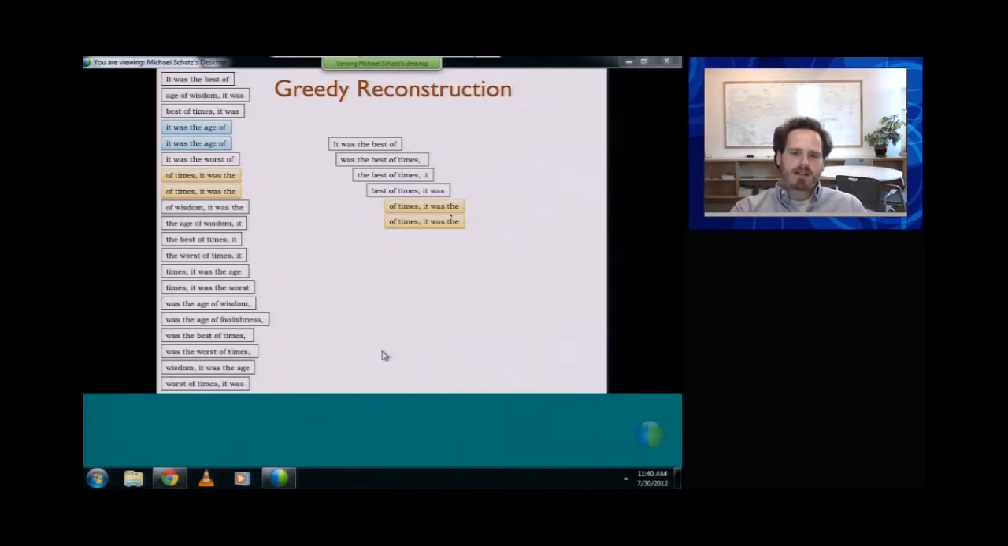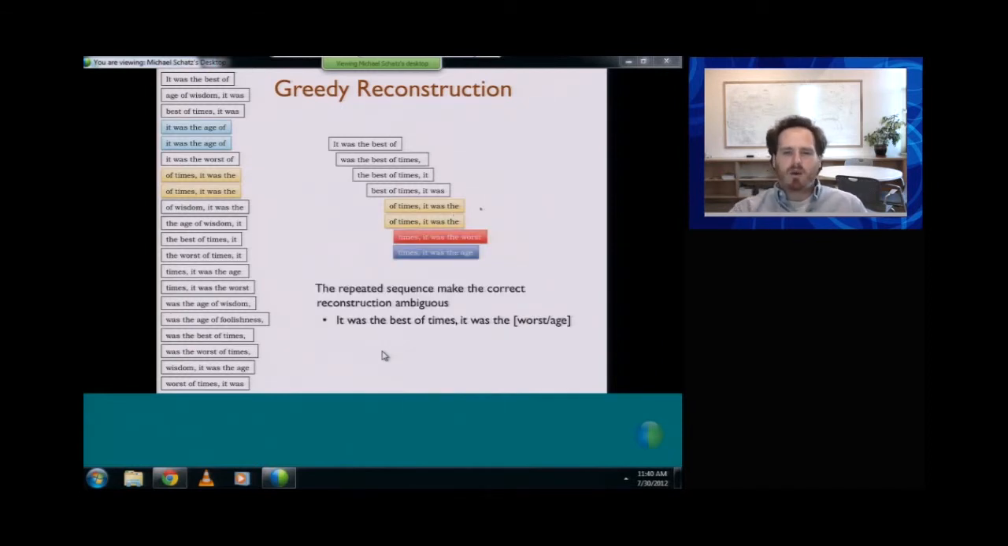But then on the very next attempt to apply this greedy algorithm, we have a conflict, where we have two fragments that overlap equally well, but it's really not clear how the text should be reconstructed. It's not clear if it was "it was the best of times, it was the worst," or "it was the best of times, it was the age." There's just not enough information from the sequence fragments to be able to reconstruct the genome as a whole.